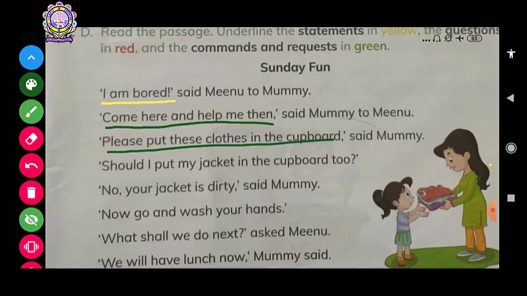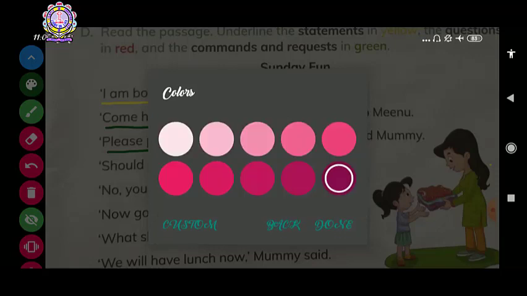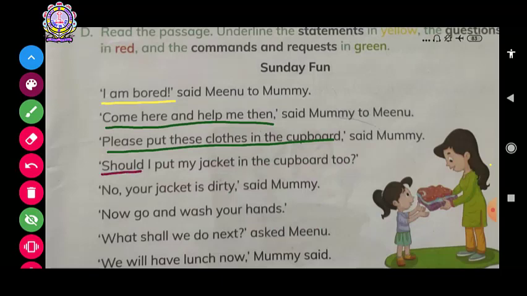Now the next line is, "Should I put my jacket in the cupboard too?" Now this is asking a question. Then in what color will this come? This will come in your red color. Which color? Red color.